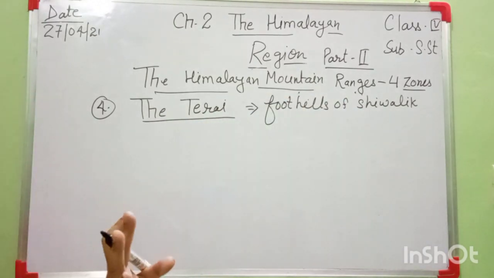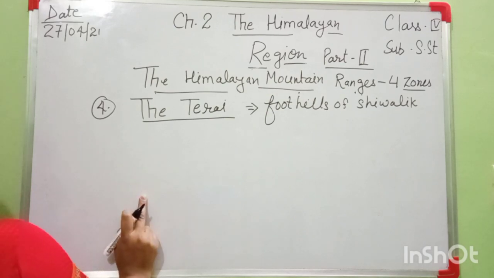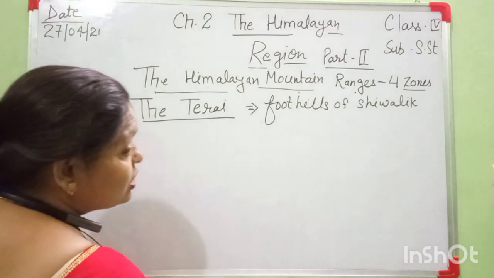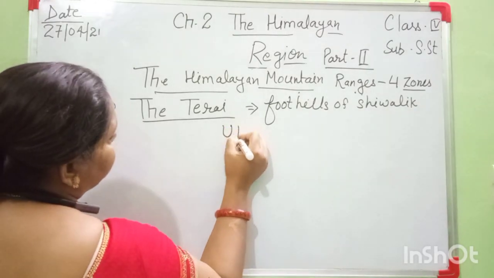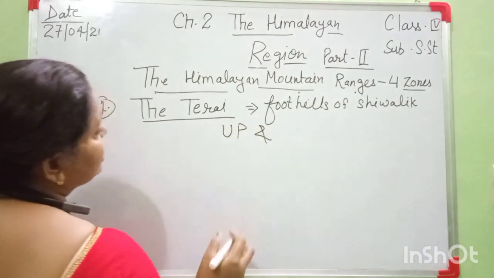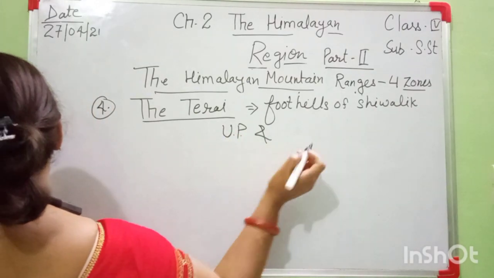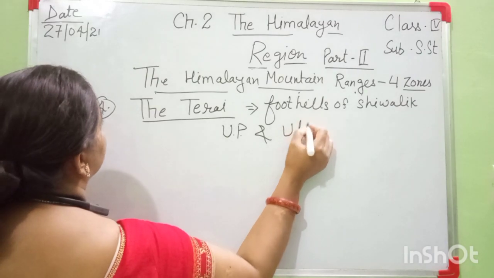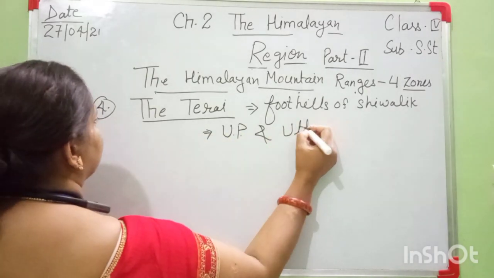Understand? There is no confusion. Tarai region is a part of the states Uttar Pradesh, UP and Uttarakhand.